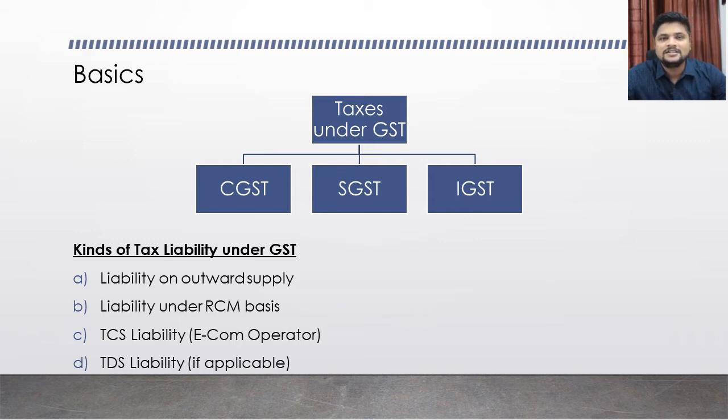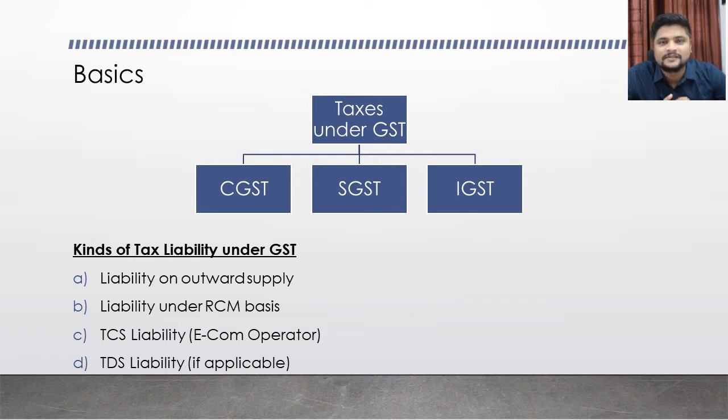Okay, so under GST, what are the natures or kinds of tax liability that arise? The first type, a very broadly used type, is the liability that arises due to the outward supply of goods or services.